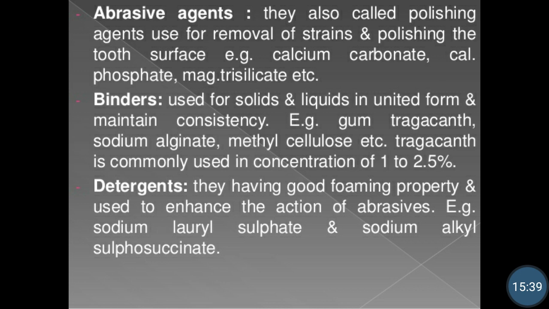Okay, so to achieve the desired consistency of formulation, different binding agents are added like gum tragacanth, sodium alginate and methyl cellulose. Then the next type of ingredient is the detergents. Detergents are surface active agents which are used to enhance the action of abrasives. Also, they lower the surface tension and penetrate the loosened surface of deposits and emulsify or suspend the debris which the toothbrush removes from the tooth surface.